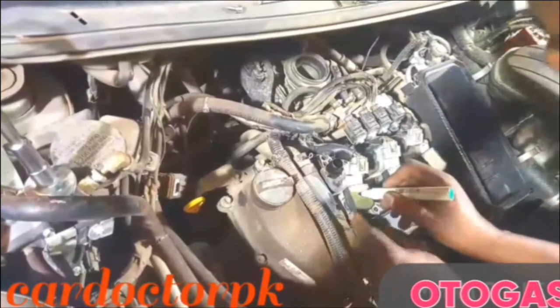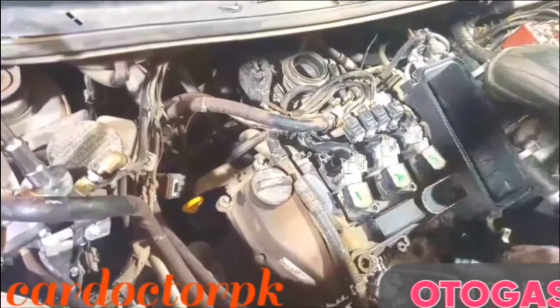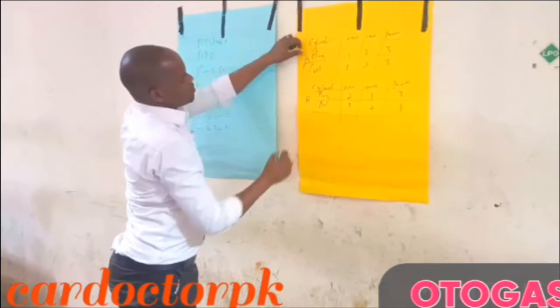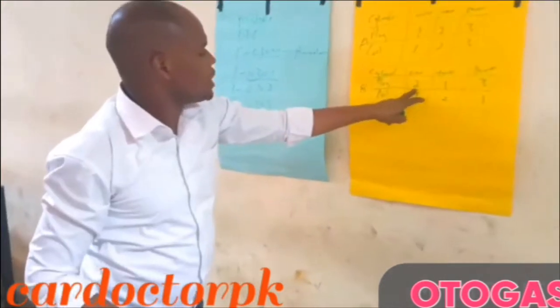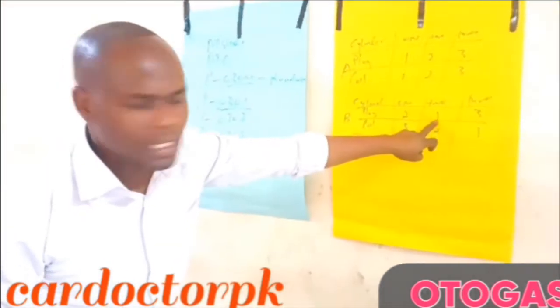We have cylinder 1, 2, and 3. From our table, this coil that was here, we are going to take to cylinder 2.